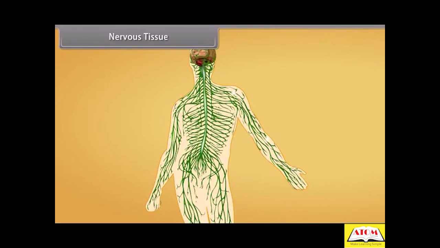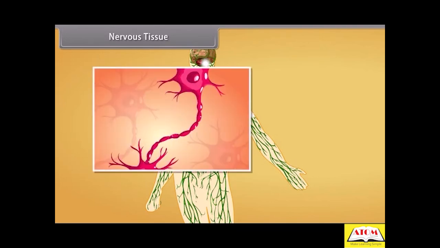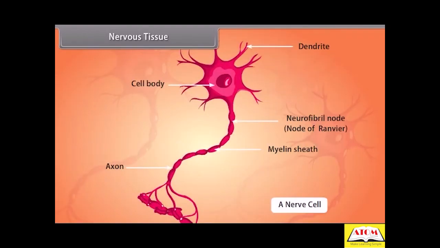Nervous tissue. A tissue which is specialized to transmit messages in our body is nervous tissue. Nervous tissues contain specialized unit cells called nerve cells or neurons, which have the ability to receive stimuli from within or outside the body and conduct that impulse to different parts of the body. This impulse travels from one neuron to another neuron. Do you know, Madhuri, that each neuron has three parts: cyton, dendron, and axon.